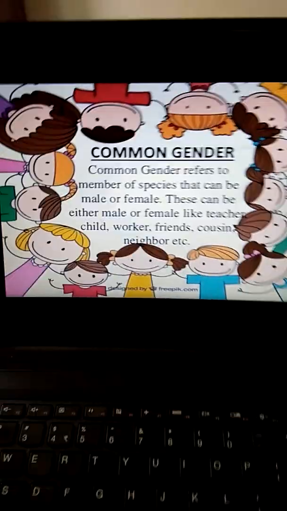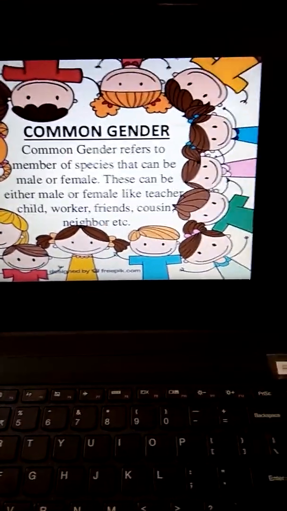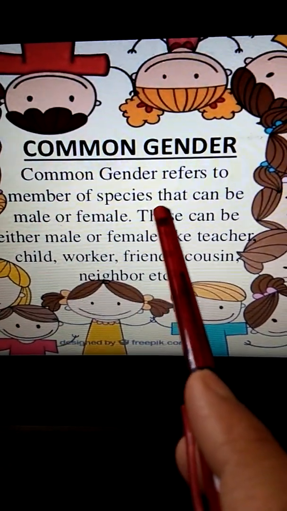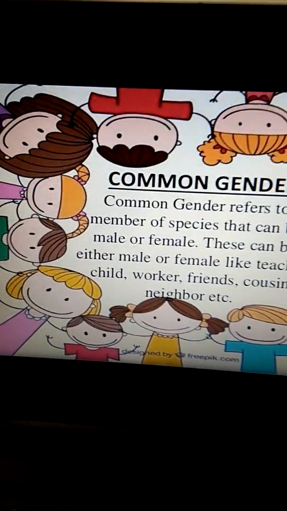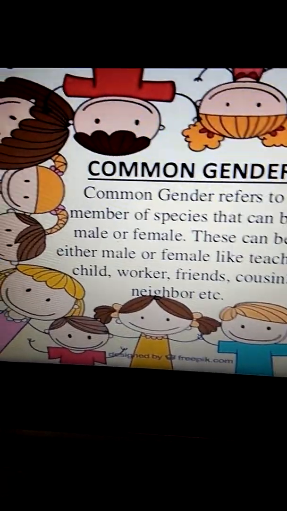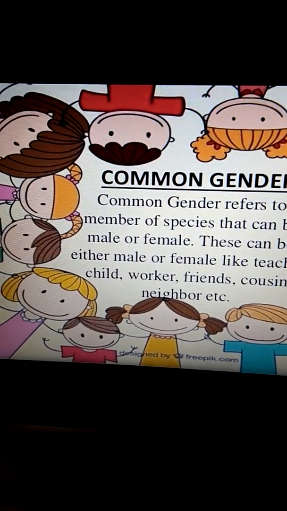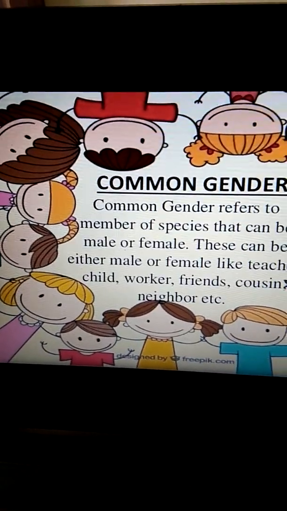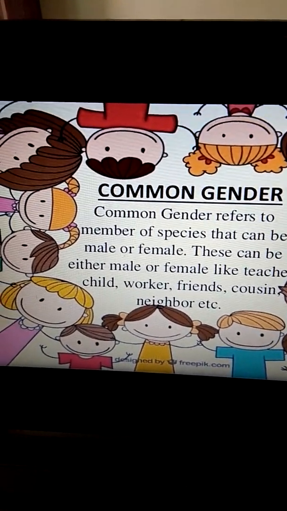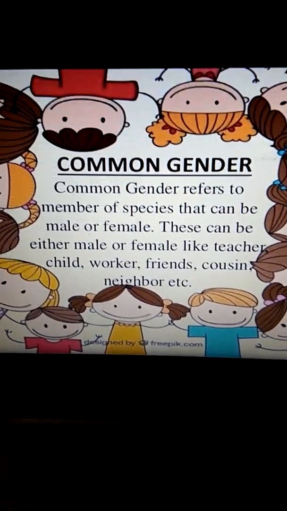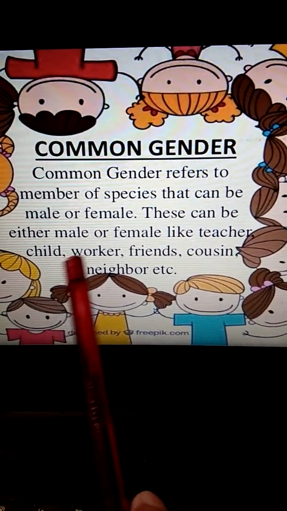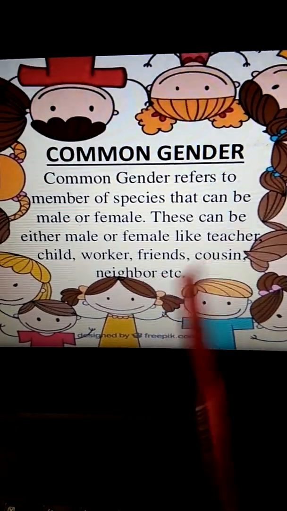Now we come to common gender. So what is a common gender? Common gender refers to member of species that can be male or female. Suppose children, I say, in your class there are boys and girls, right? So we can say children together. Children means what? Boys also, girls also. So that is a common gender. These can be either male or female, like teacher, child, worker, friends, cousin, neighbor, etc.